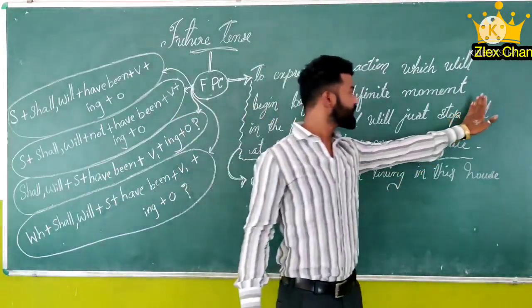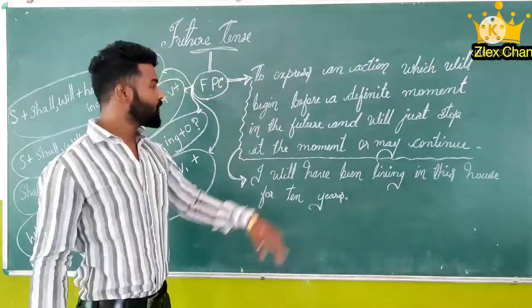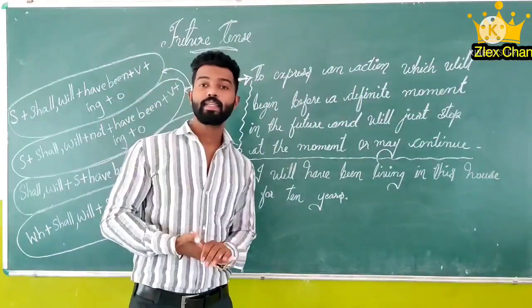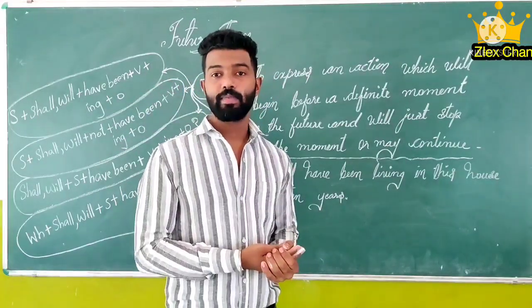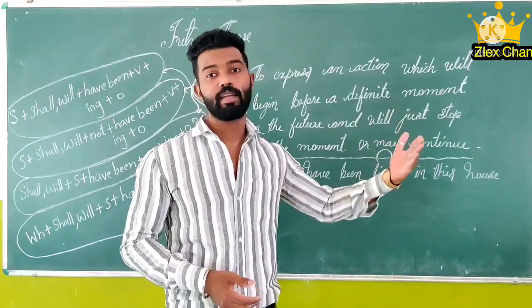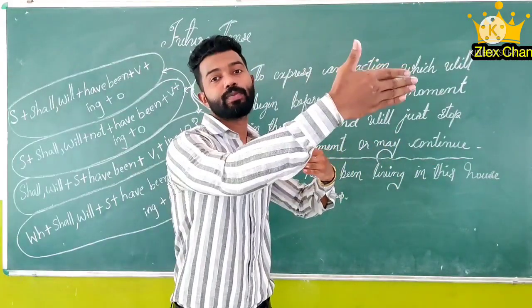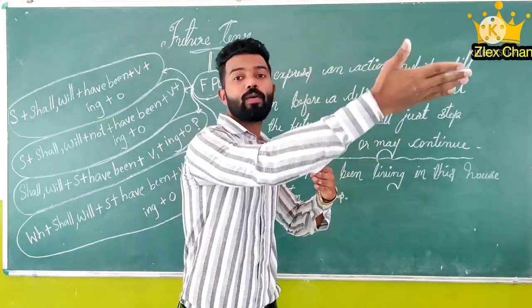Sorry, here I have written "to"; it should be "at". Okay, so at the moment or may continue. That means the action which is going to take place may start at a definite time or indefinite time, and it will continue, and it can be stopped or it can go beyond.